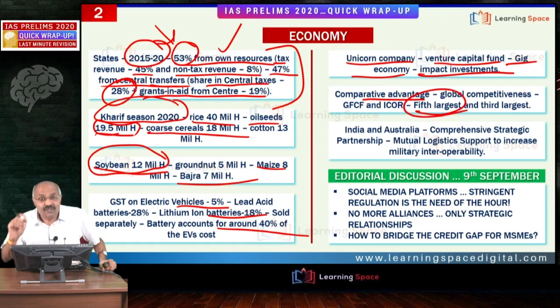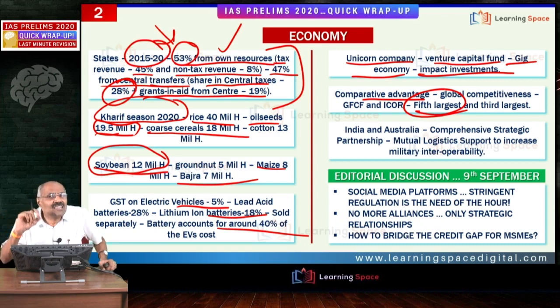Then India is the fifth largest economy on nominal terms and third largest on PPP terms. On nominal terms, the largest is USA, second largest is China. Please don't forget, our economy size is around $3 trillion, whereas the Chinese economy is around $14-15 trillion. The United States of America is around $21 trillion. Please don't forget, I am telling the rough figures. In PPP terms, first is China, second is USA, third is India.